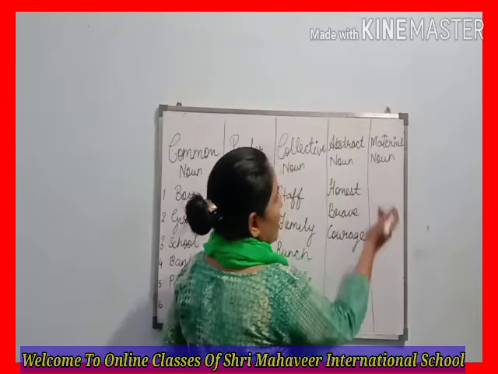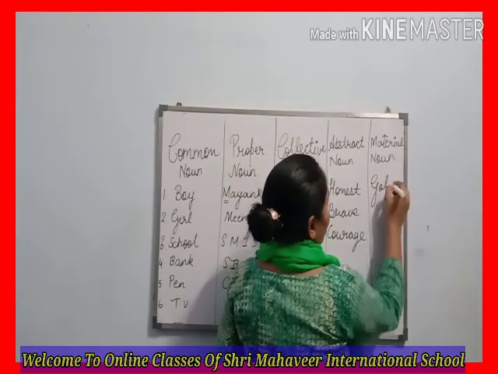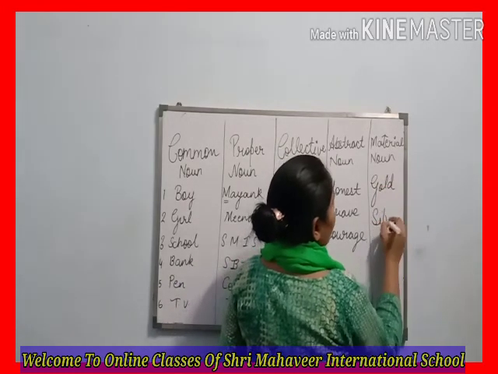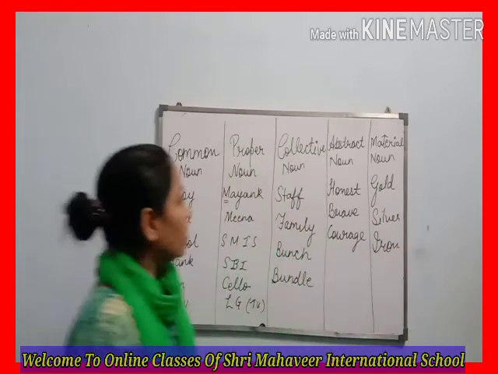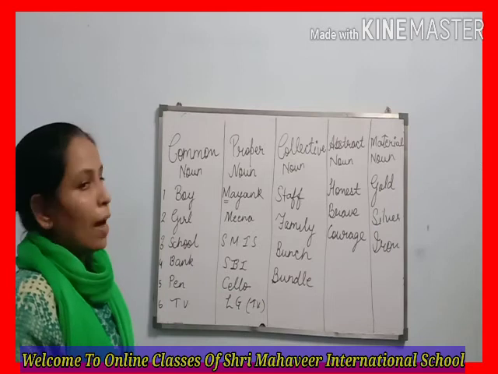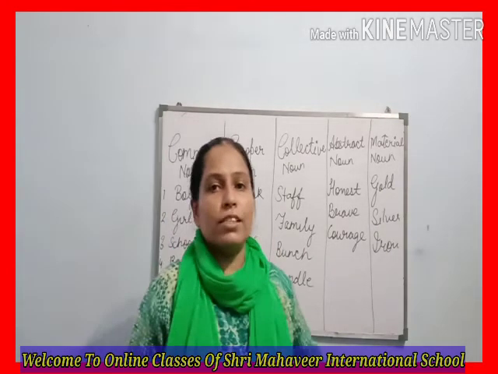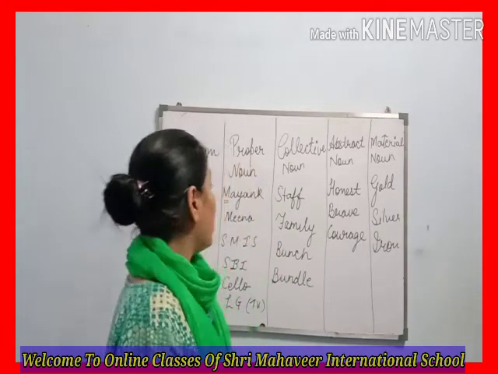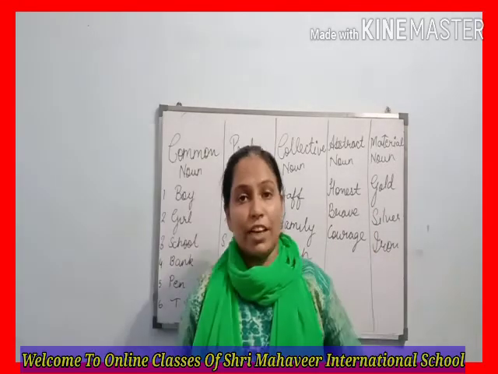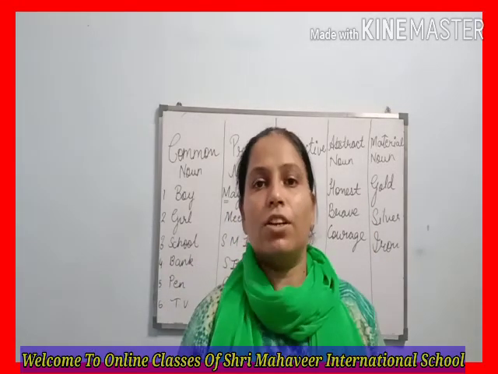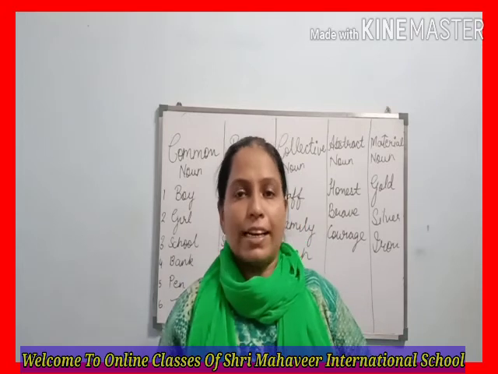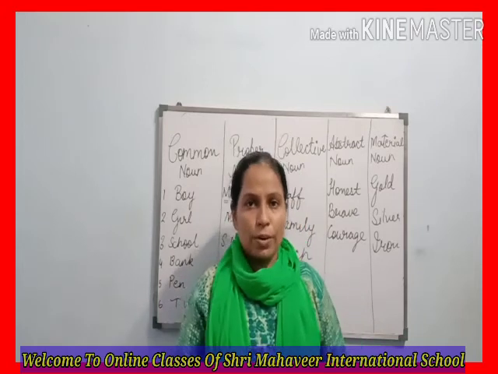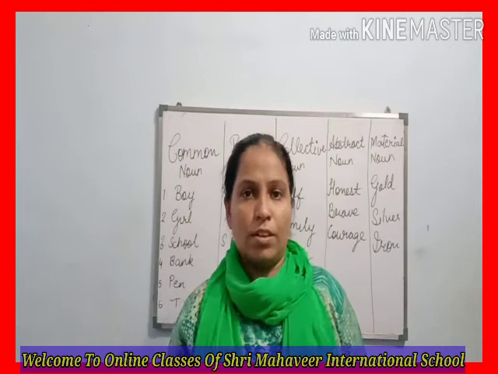Now material noun has examples of gold, silver, iron. So beta, these are some examples regarding the kinds of noun. I hope you understand the 5 types of noun in your syllabus: common noun, proper noun, collective noun, abstract noun and material noun.